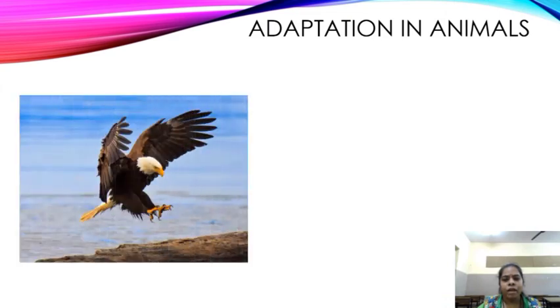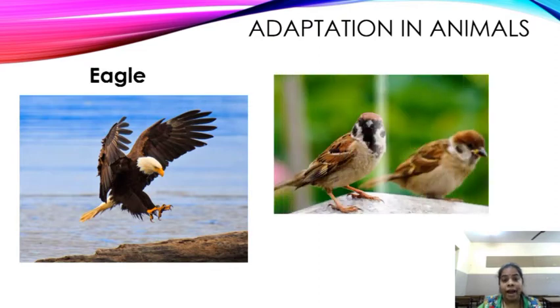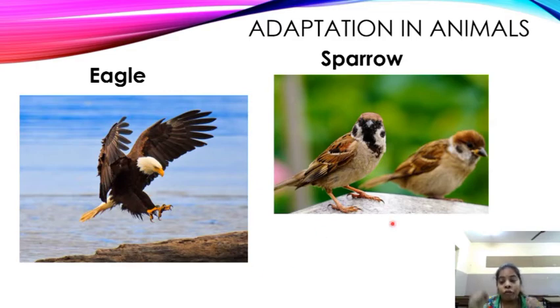Now, let us see the aerial adaptation. Those who live in air, especially the birds. This is an eagle. And these are sparrows. Two sparrows there. Cute ones. See the shape of their body, children. We have taken the same inspiration. See the body of the birds. We have taken the same inspiration for making aeroplanes. Even aeroplanes are having a similar body shape, if you have observed carefully.